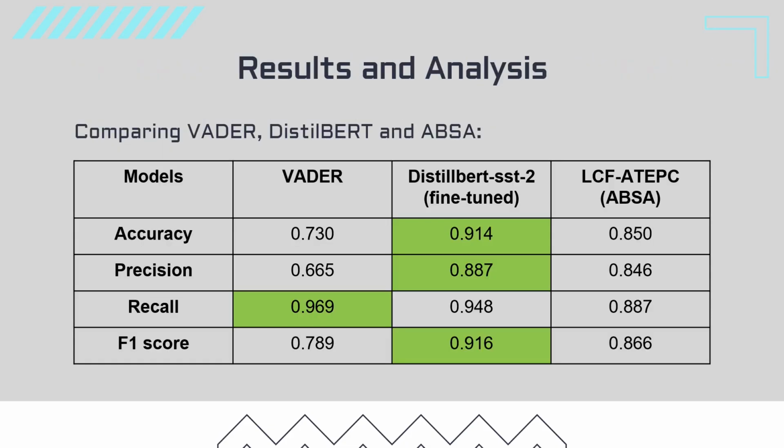Comparing the 3 different approaches, we found DistilBERT performed the best, partly because it was fine-tuned. Interestingly, the recall is higher than the precision for all models, which suggests a larger proportion of false positives as compared to false negatives. This could be because there are generally more positive reviews, and even within a negative review, positive words are being used in a negative or sarcastic way.